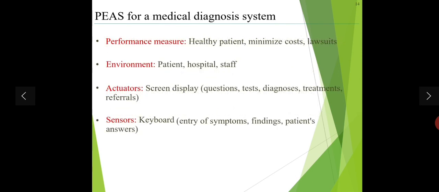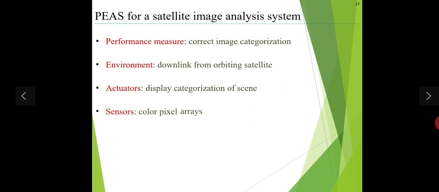The next example we have taken is the medical diagnosis system. What is the performance measure? Healthy patients, minimize costs, okay, lawsuits. Environment what? Patients, hospital staff should be there as the environment. Actuator is what? A screen display, questions, tests, diagnosis, treatment, referrals. And sensors: the keyboard, entry of symptoms, patient findings and answers.